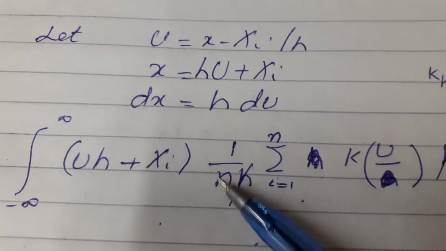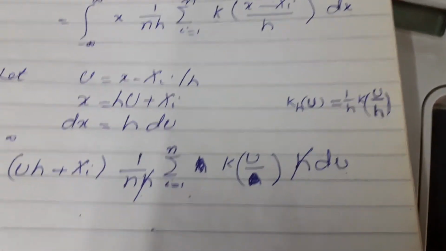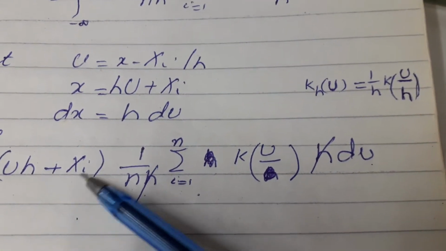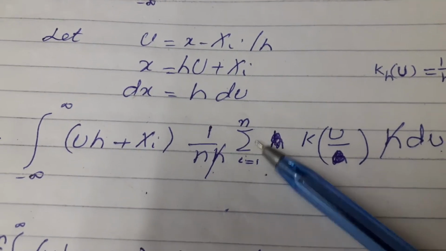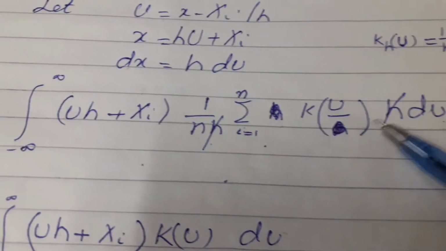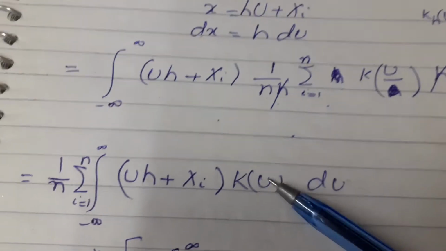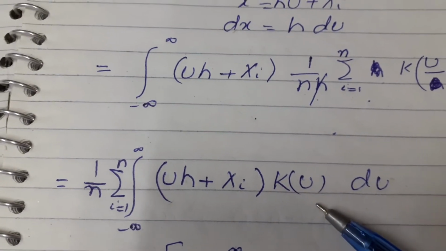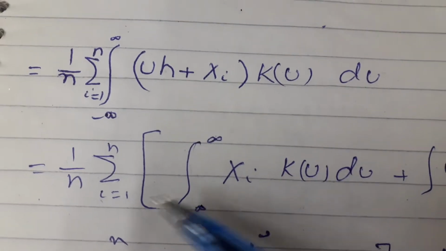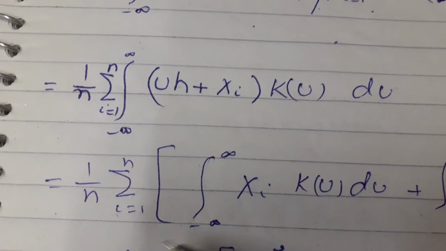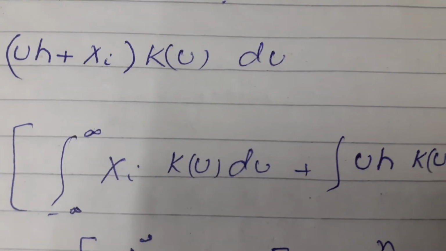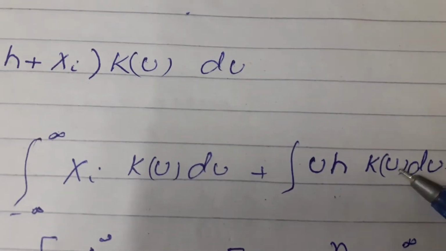So this will be equal to the integral of (xi + uh) 1/(nh) summation K(u) h du. Again 1/(nh), h cancels, so we get 1/n summation i = 1 to n of the integral of xi K(u) du plus the integral of u h K(u) du.